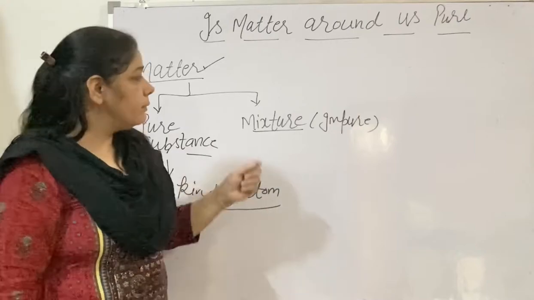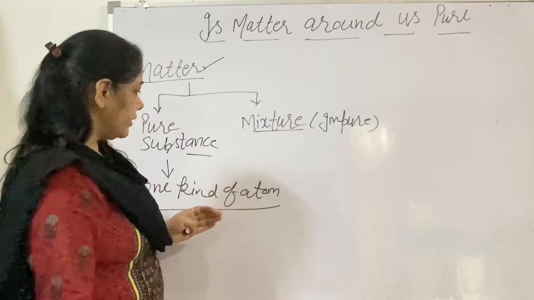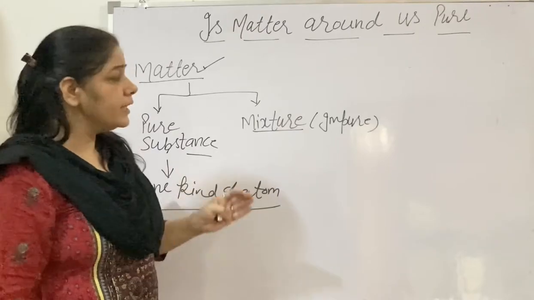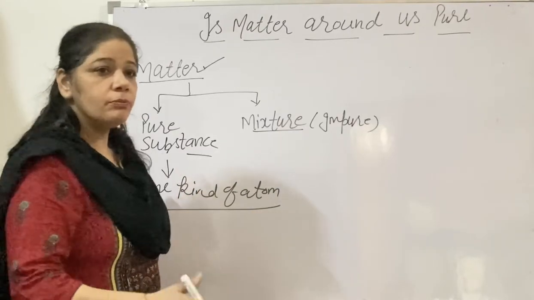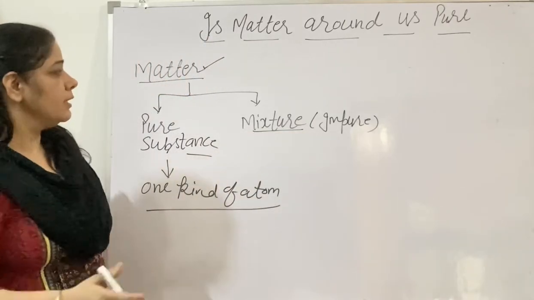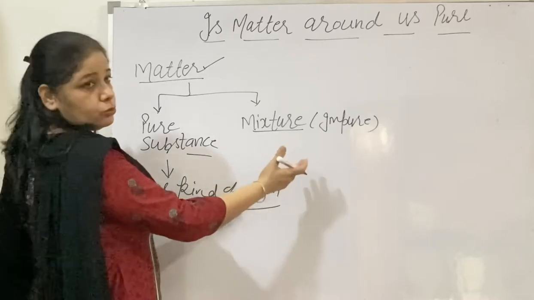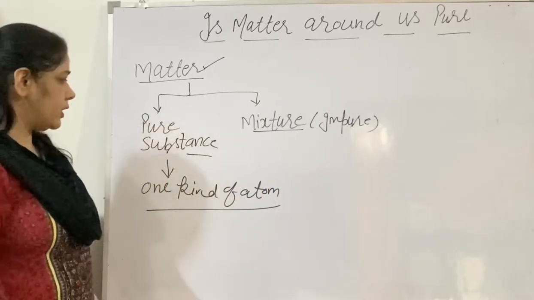And a mixture does not consist of a single type of atoms or particles. It consists of two or more substances combined in any ratio. Physically you can mix two substances to make a mixture.